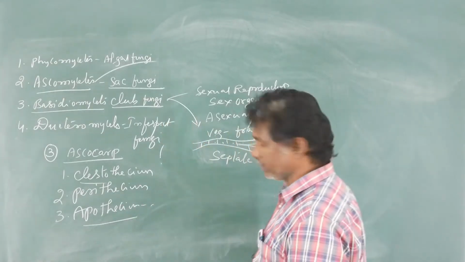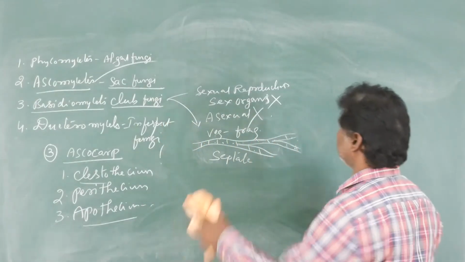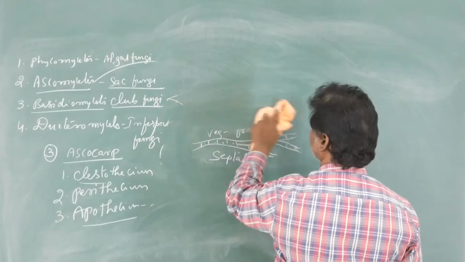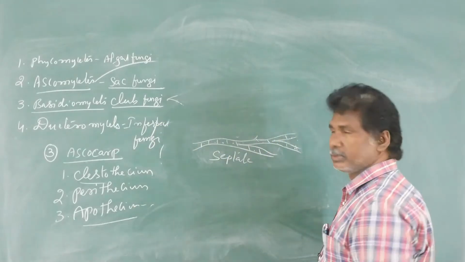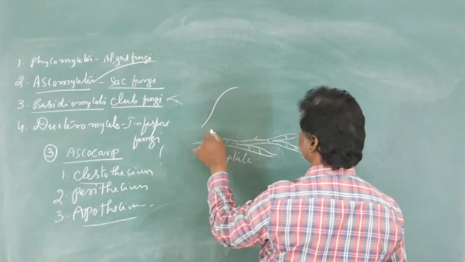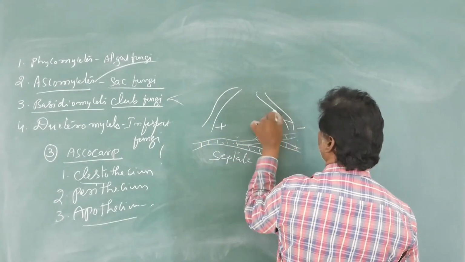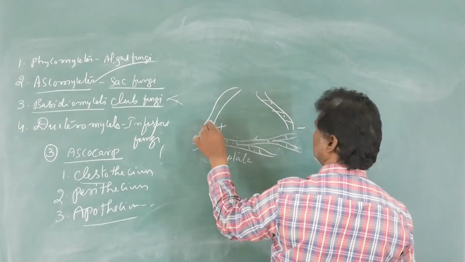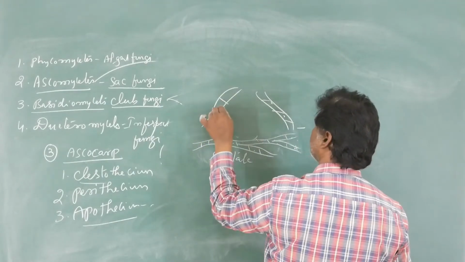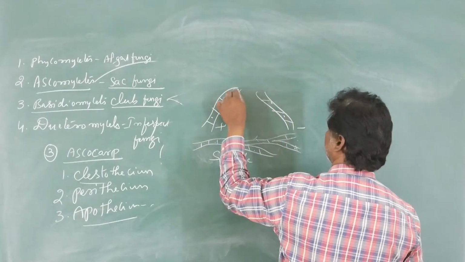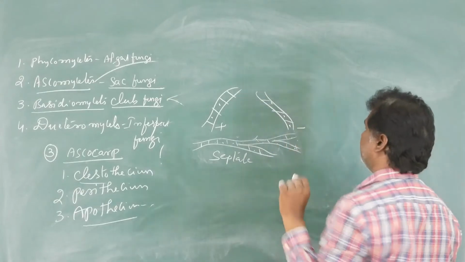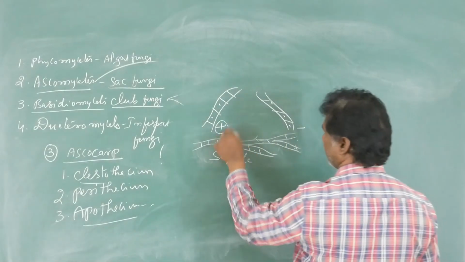During that sexual reproduction, what happens? Two primary mycelia are produced, one plus and another minus, both uninucleate. This is the primary plus mycelium. This one is the primary minus mycelium.